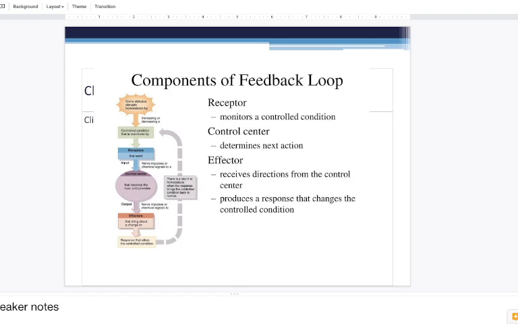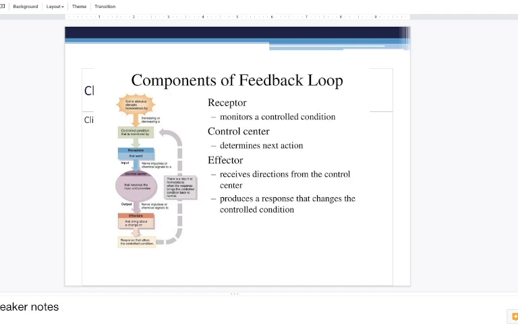The components of a feedback loop: a receptor is going to monitor a controlled condition. It's going to monitor that stimulus if it's going above or below the set point. The control center is going to determine the next action. The effector receives the directions from the control center and then produces a response that changes the controlled condition.